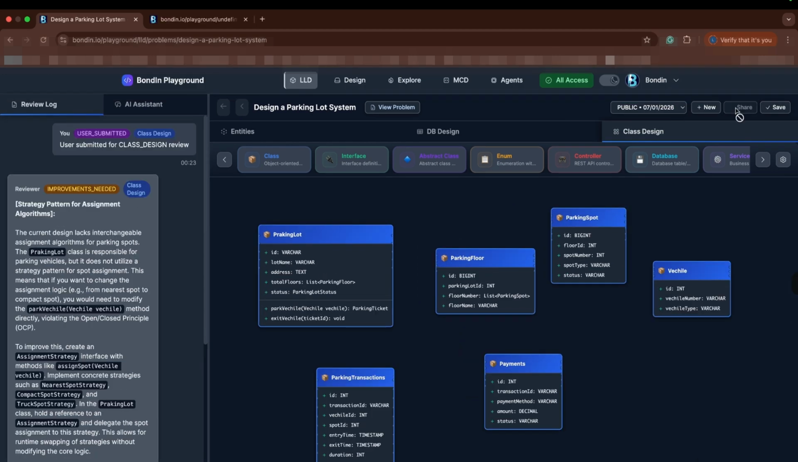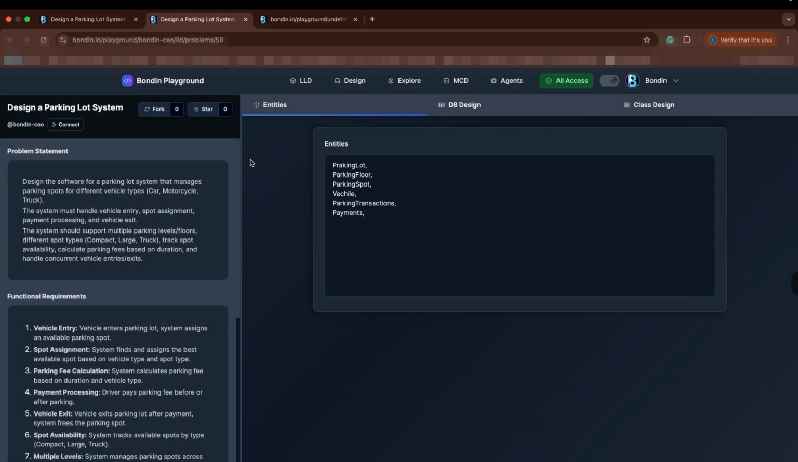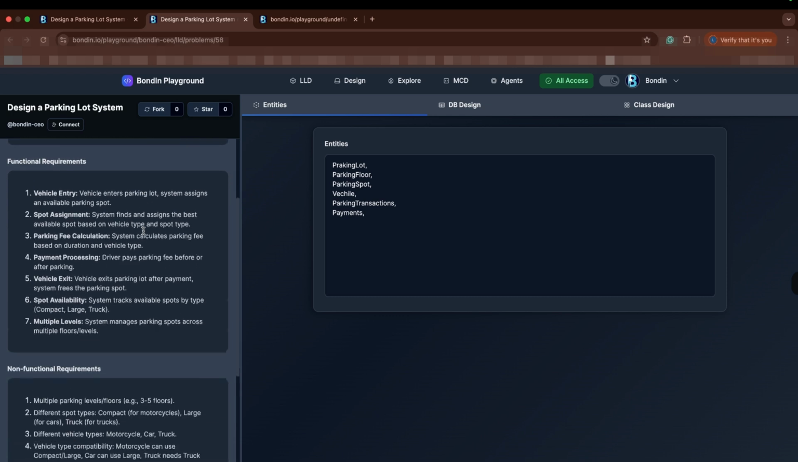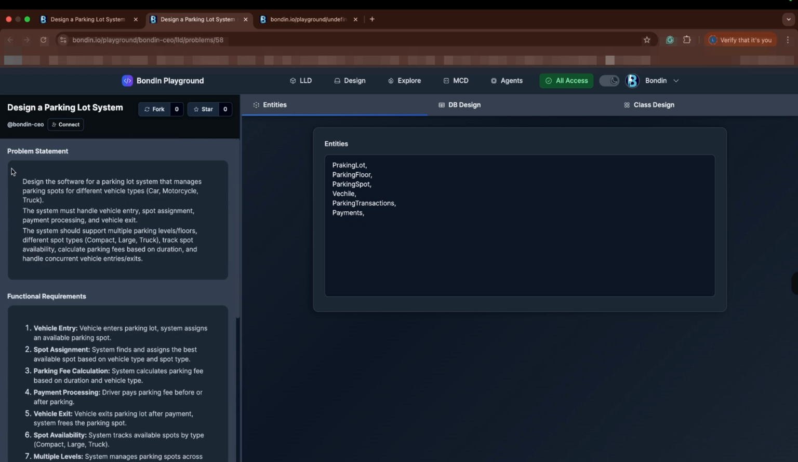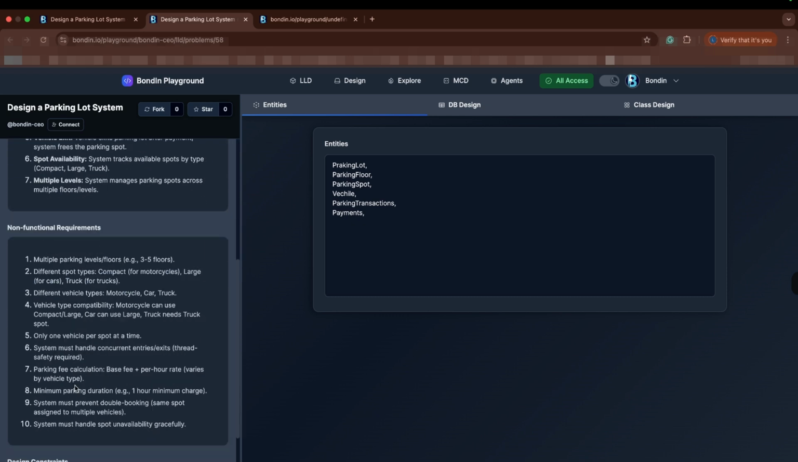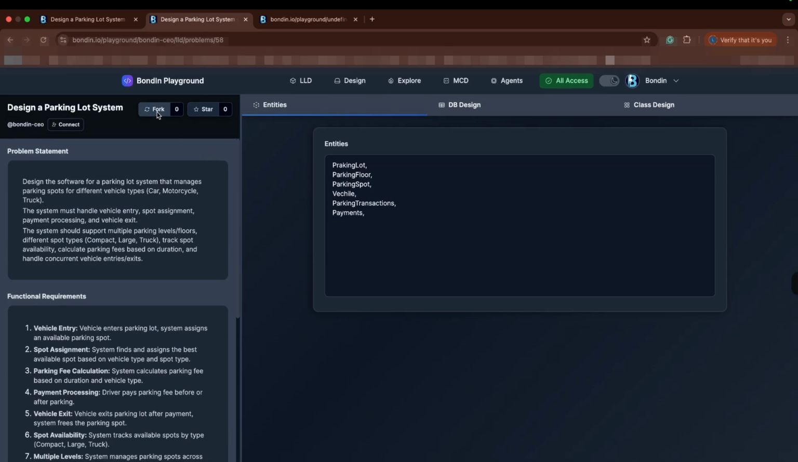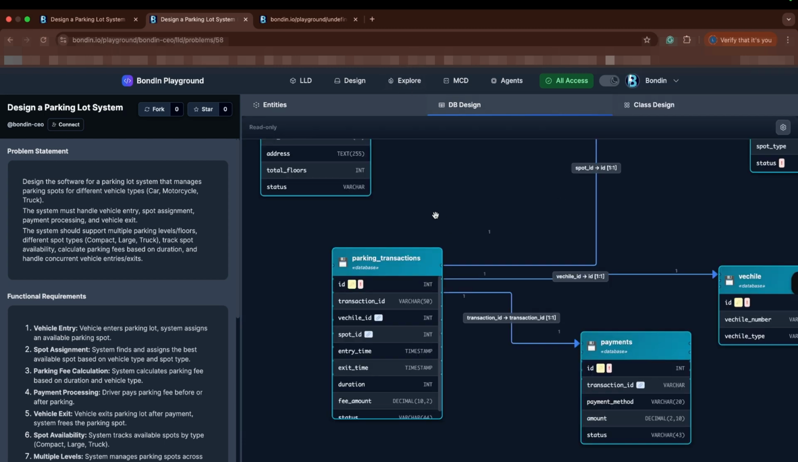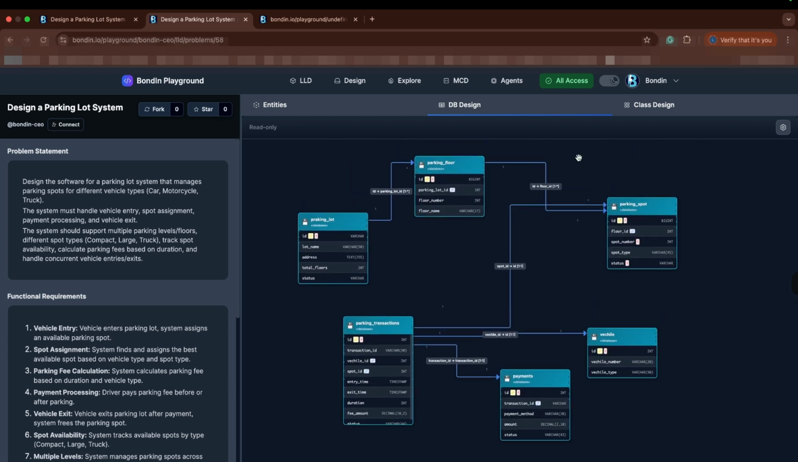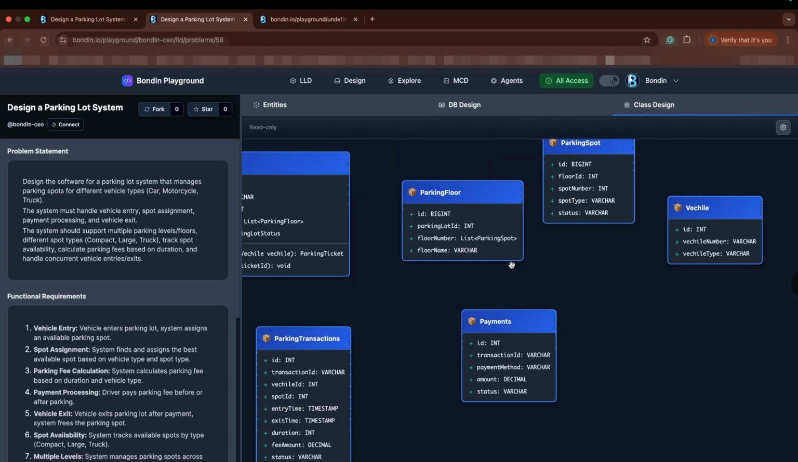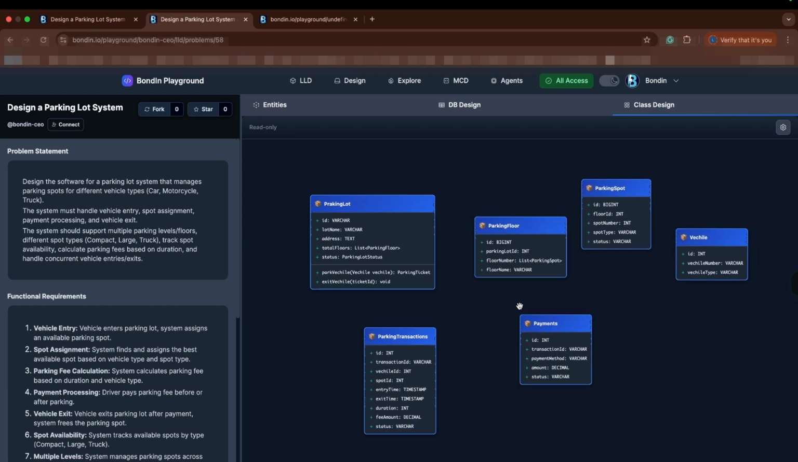Once the design reaches a stable state, it can be shared publicly. A shareable link is generated, allowing others to view the complete design. Public designs open in a read-only mode. On the left, the full problem statement and requirements are visible. On the right, the complete design canvas is available for review. Other engineers can fork the design, create improvements, and explore alternative approaches.